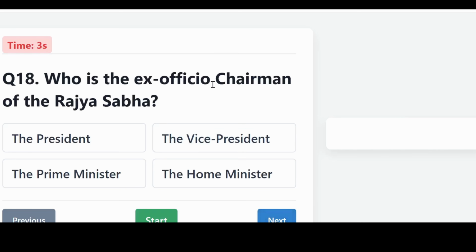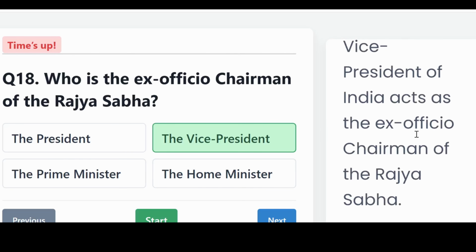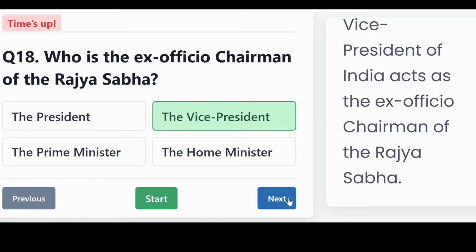Who is the ex-officio chairman of the Rajya Sabha? Is it the President, the Vice President, the Prime Minister, or the Home Minister? And the correct answer, the Vice President. According to Article 64, the Vice President of India acts as the ex-officio chairman of the Rajya Sabha.